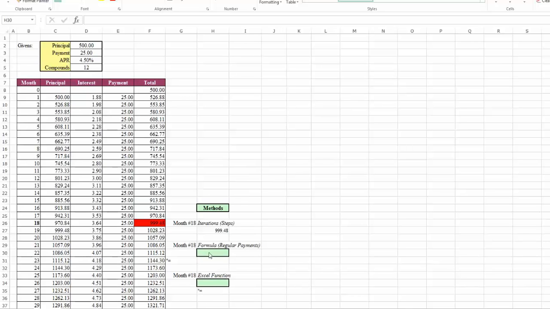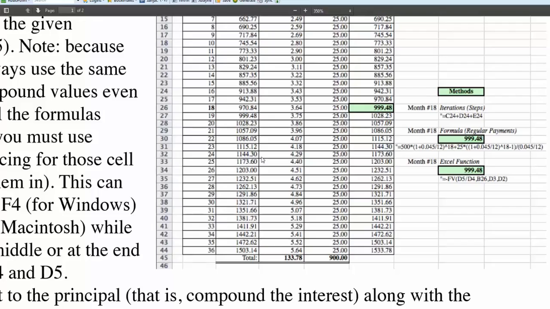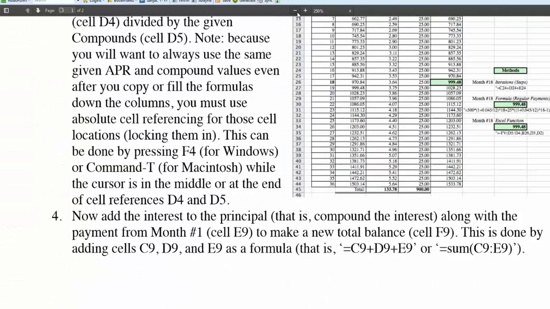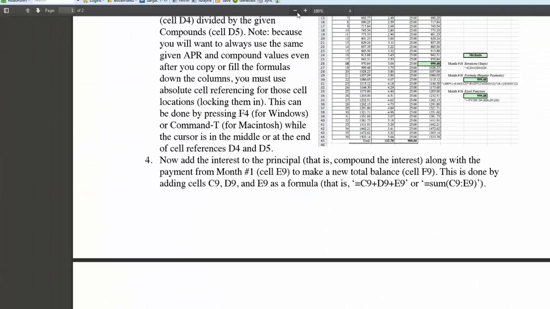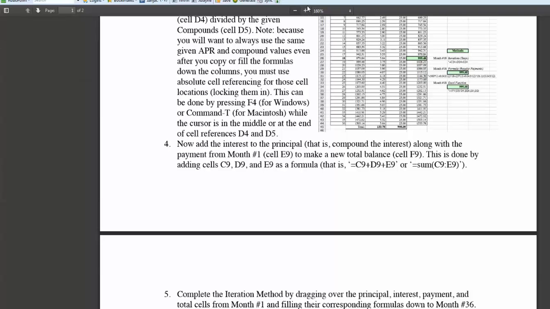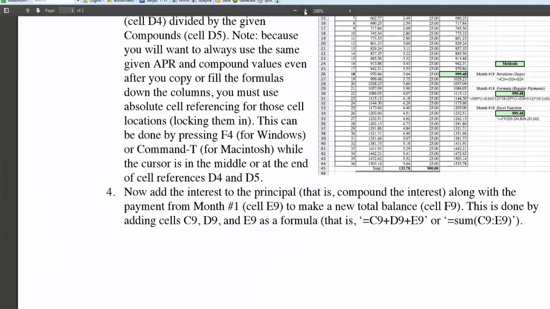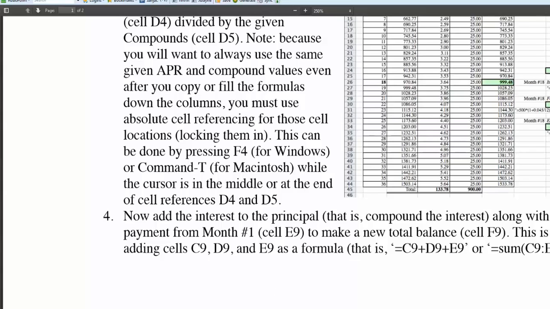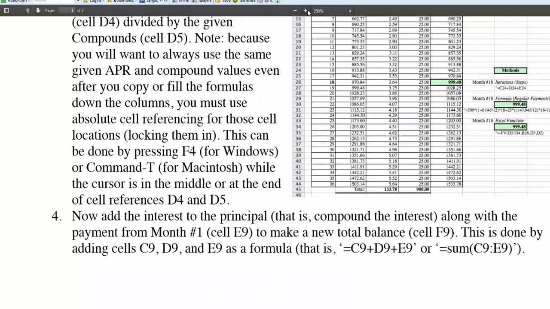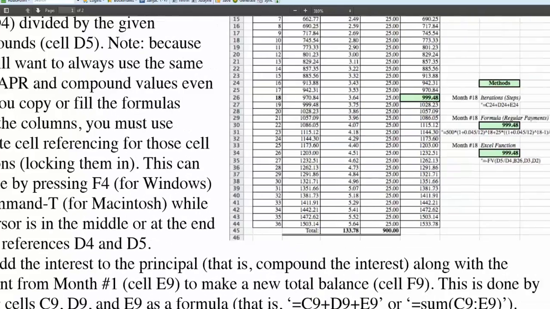Okay, so the next one, and this is a little more on the complicated side, so we're going to be mixing two formulas together. Let me show you this from the spreadsheet. If you zoom back to normal here, one of the nice things about the directions, if you zoom in enough, you can actually see the formulas, and then you can just type in what you see. You don't really have to stress too much about it.